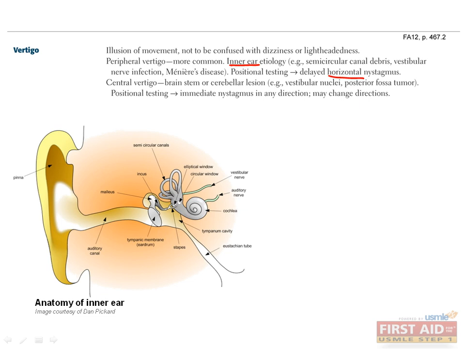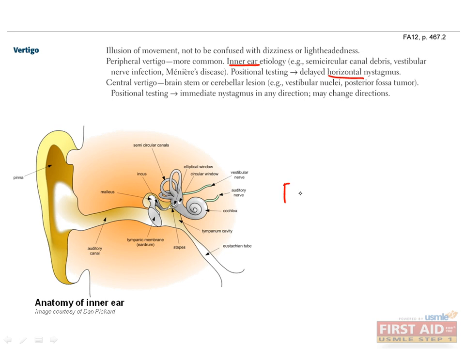Benign positional vertigo is the most common cause. It is caused when calcium carbonate stones called otoliths break free and float within the semicircular canals. The otoliths can break free due to trauma, aging, or infection of the inner ear. Typically, the patient complains of acute vertigo lasting between 10 and 60 seconds following head movement. Patients might also complain of imbalance, nausea, and vomiting.